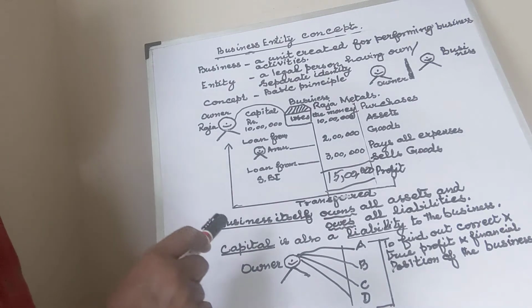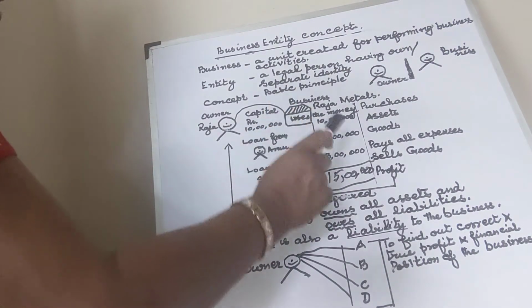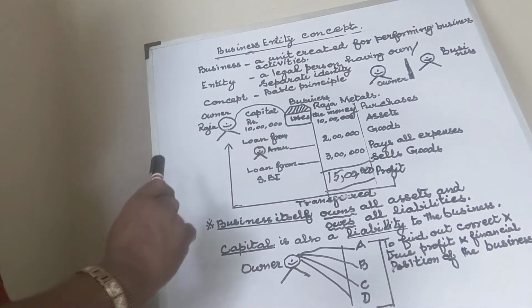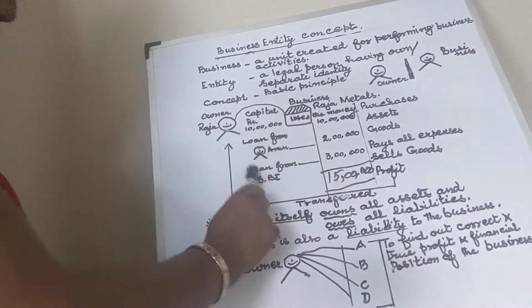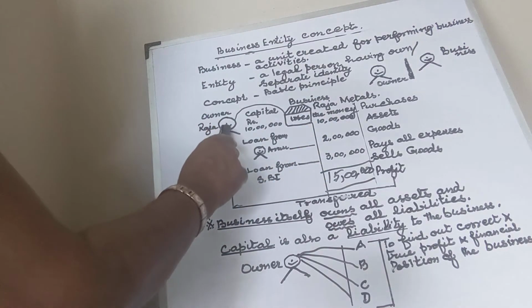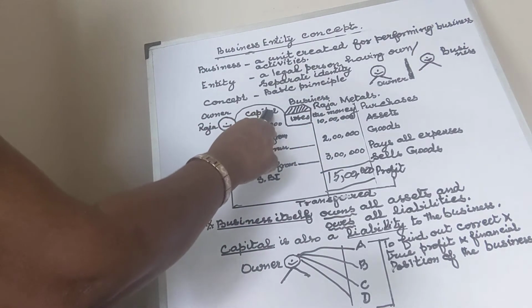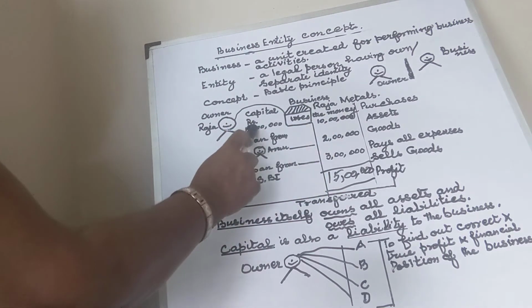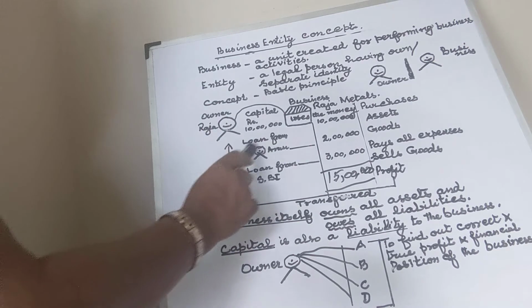What is the meaning of liability? Liability means responsibility, the duty of the business to return the money which it got from these people. The business has got money from the owner in the form of capital, 10 lakh rupees. So the business has to return the 10 lakh rupees to the owner, and the business has got 2 lakh rupees from Arun.